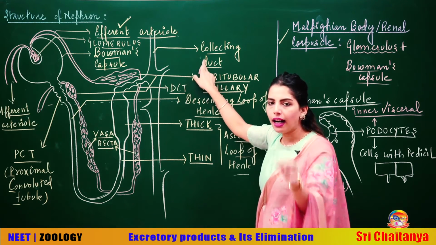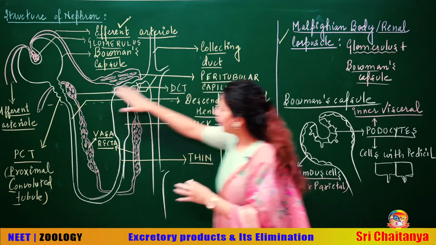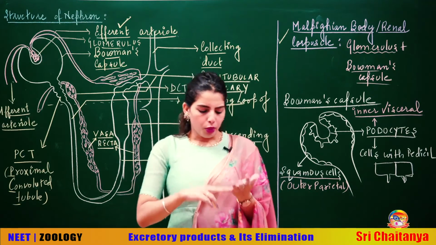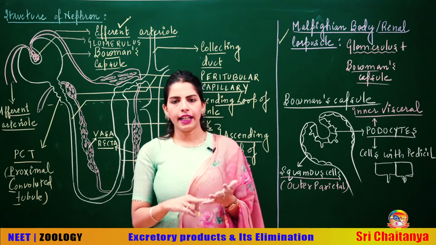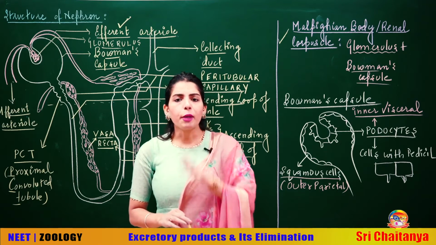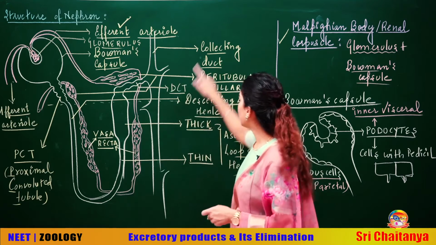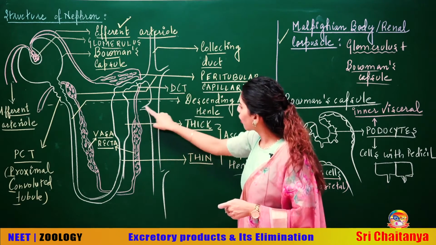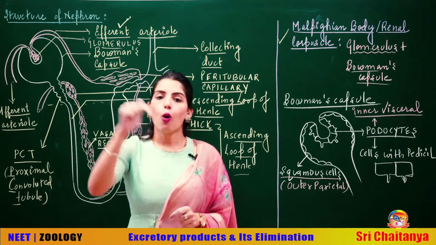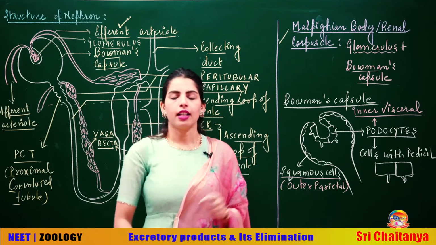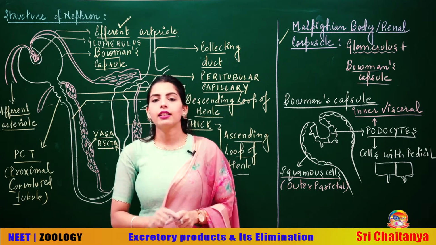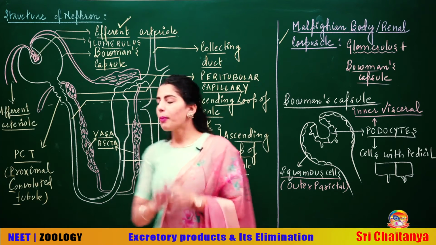Are you clear with the remaining parts of the nephron? If you are asked, among Bowman's capsule, loop of Henle descending, ascending, DCT, PCT, collecting duct, which part is not a part of a single nephron? That would definitely be the collecting duct. Do you see I have made certain branches like this in the collecting duct? The DCTs of different nephrons open into a single collecting duct. Hence, the collecting duct is not a part of a single nephron. That's about the different parts.